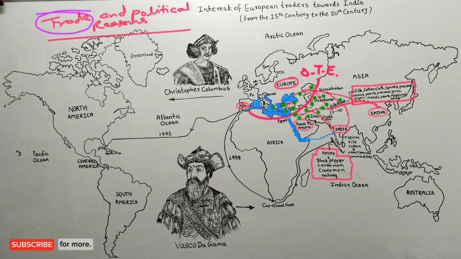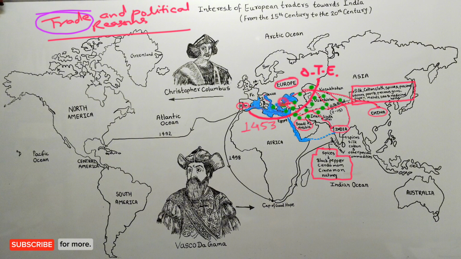Okay? Apart from this, the control of the land route was with the Turks because in 1453, the Ottoman Turks captured Constantinople, which we know today as Istanbul, which is in Turkey. During the 15th century and even before that, this city was the most important center of the Silk Route, from where trade between Europe and Asia was carried out by European traders.